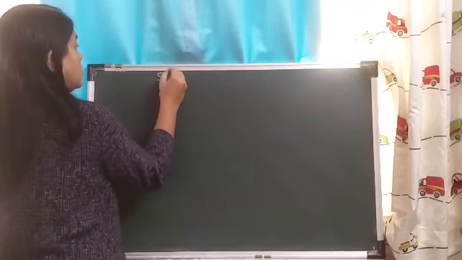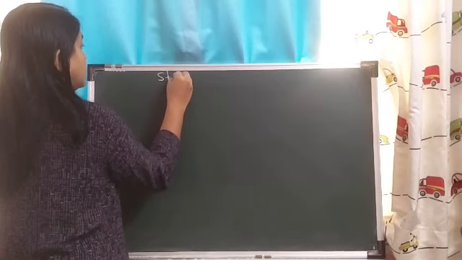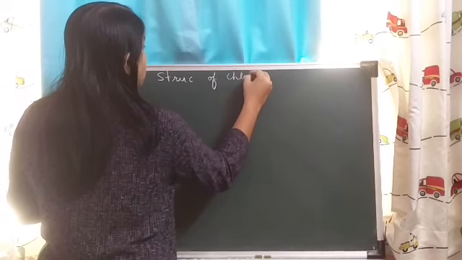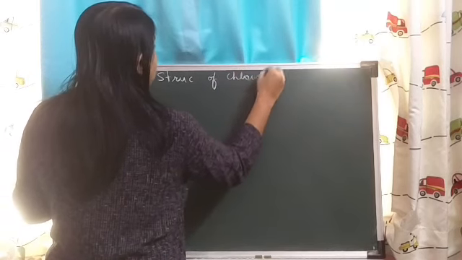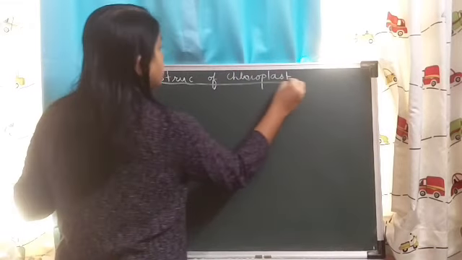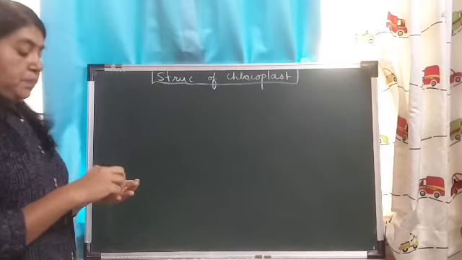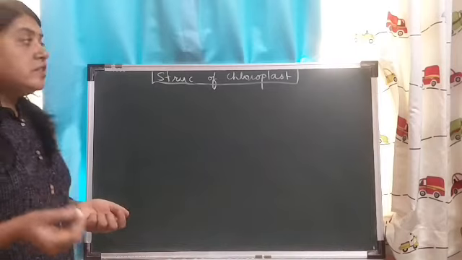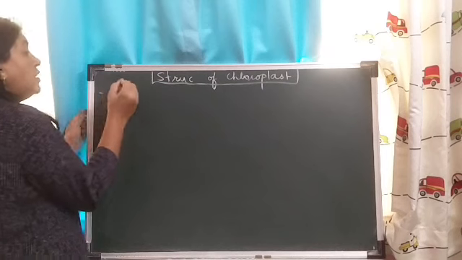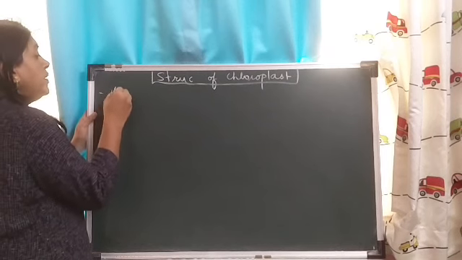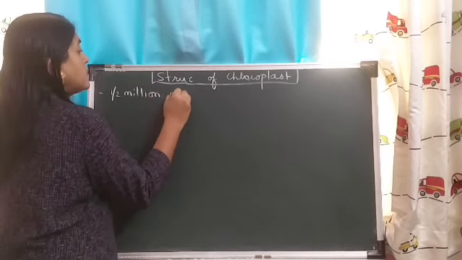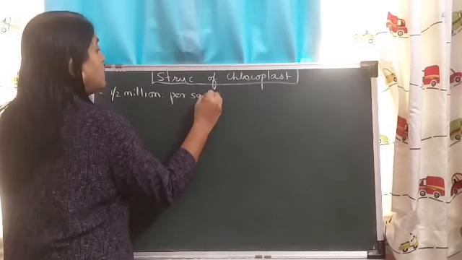So, structure of chloroplast. Now, chloroplast, you know the color is green. Where is the chloroplast located? About 500,000 chloroplasts are found per square millimeter of leaves.